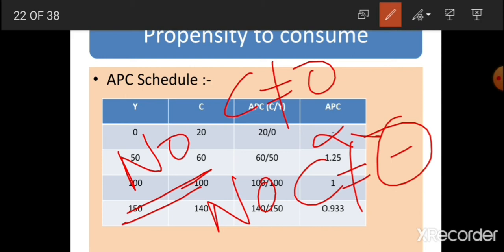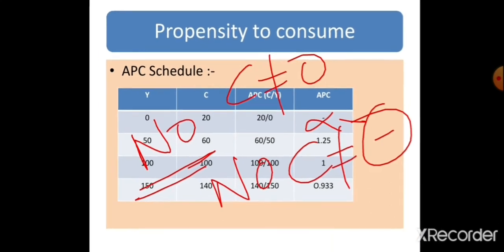One more concept is there. If we observe this table carefully, with the increase in income, APC is continuously decreasing. Earlier it is 1.25, then 1, then 0.933, and further it will continue to reduce. Why? The question is, why does APC decrease with the increase in income? The answer is that people start saving a part of their income. As income increases, consumption does not increase in the same proportion because people start saving a part of their income. Got the concept? Move to the next topic.